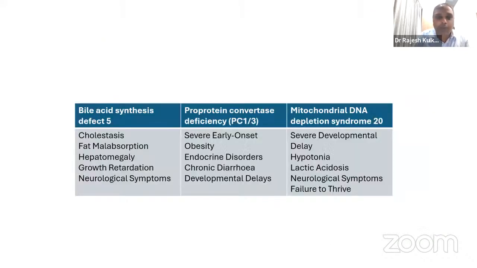We tried to read a little bit about this, and we found that if it was a bile acid synthesis defect, it would come with cholestasis, fat malabsorption, hepatomegaly, growth retardation, and neurological symptoms. This baby did not have cholestasis, which is a very important feature of bile acid synthesis defect. As far as pro-protein convertase goes, there is severe early onset obesity, which was not there. Endocrine, this child's thyroid and other hormones were always normal. Chronic diarrhea, yes, this baby had. There was no developmental issue in this child. And nothing was fitting in really for mitochondrial DNA depletion syndrome.